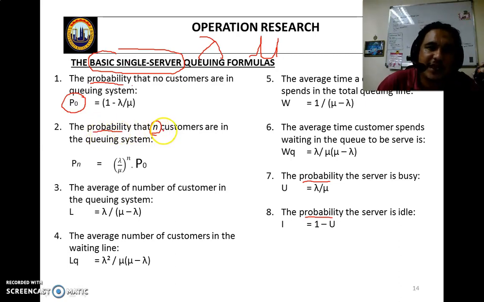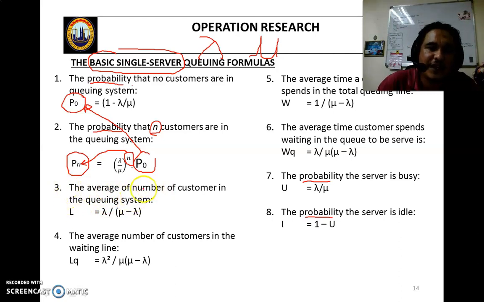The formula is Pn, the probability of n, equals lambda divided by mu, arrival rate divided by service rate, to the power of n, times P0. The answer you get from P0 times lambda over mu to the power of n is the probability of n customers in the system.